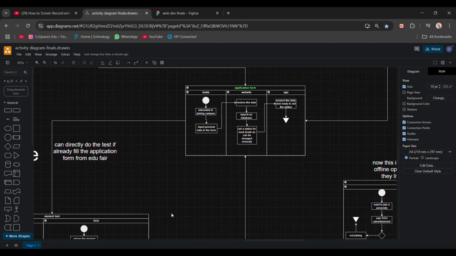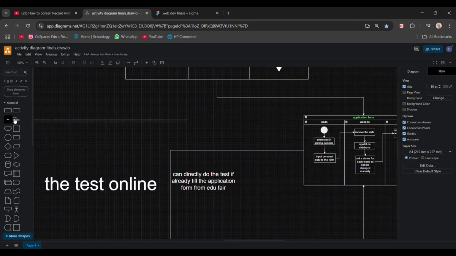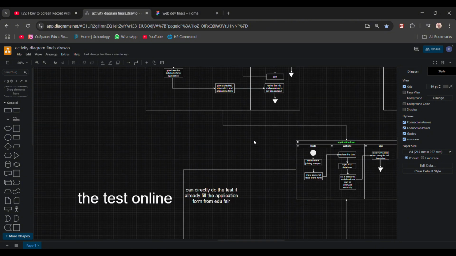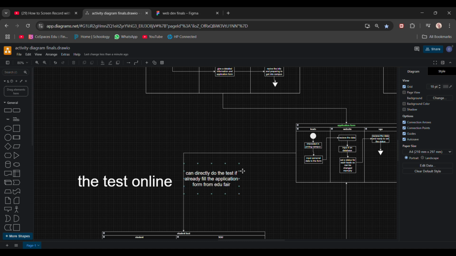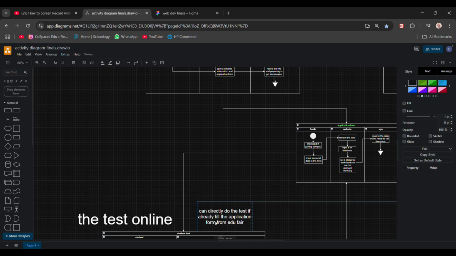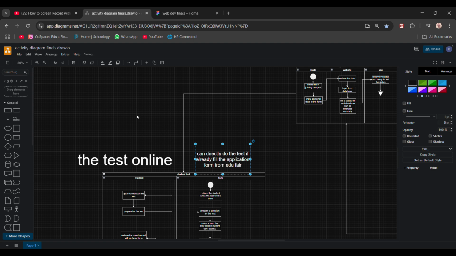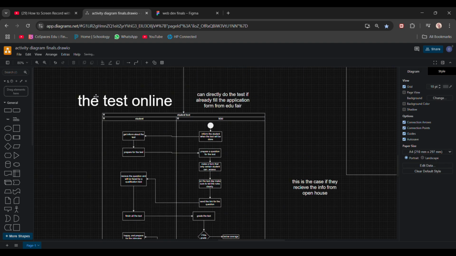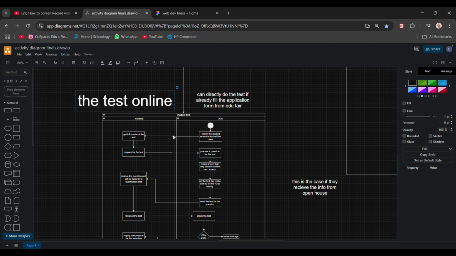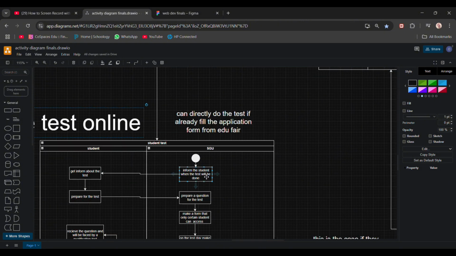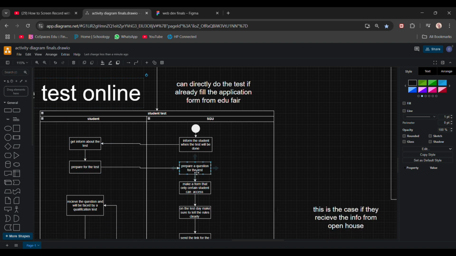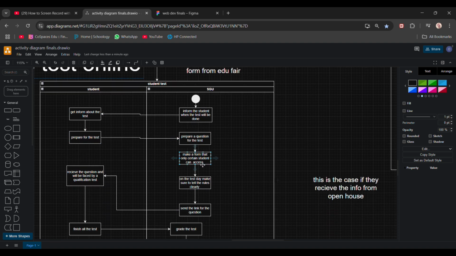And after the application form, they can also not come, but we're going to assume that they come to the application test for SGU. So this is the online test where the student must pass the test in order to get into the university. SGU first will inform the student when the test will be done, then prepare the questions for the test, make a form that only certain students can access, so no third party.